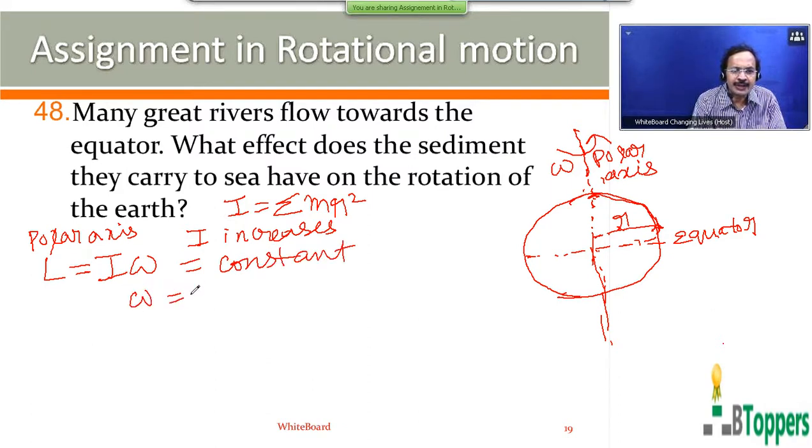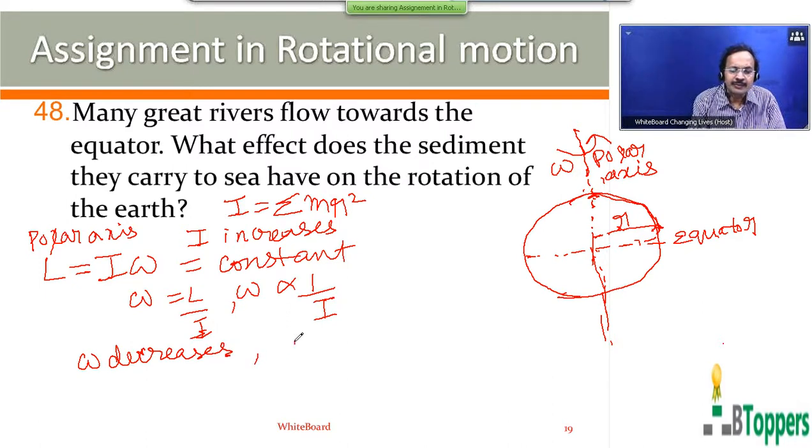Therefore, omega you can write as L by I. So omega is inversely related to the moment of inertia. So when the moment of inertia of the system increases, angular speed omega decreases. That is, the angular speed of rotation of the earth about the polar axis decreases.